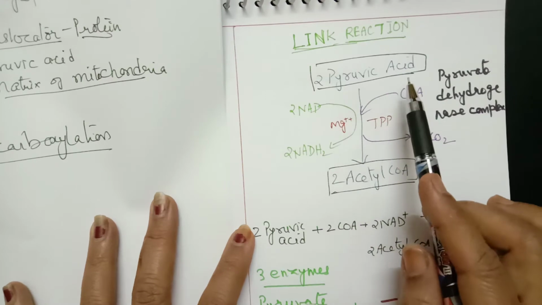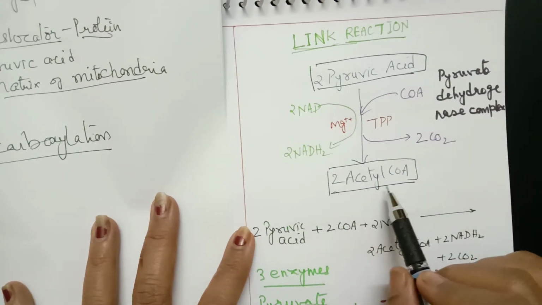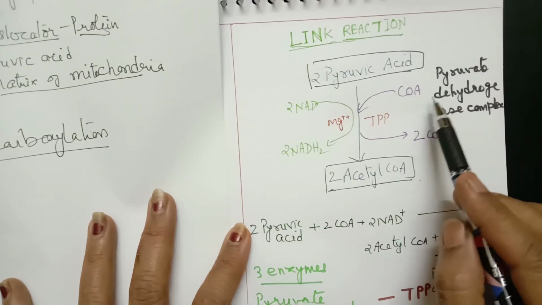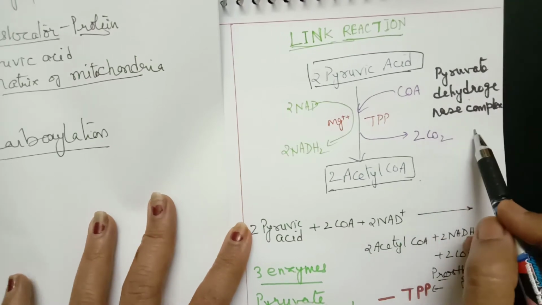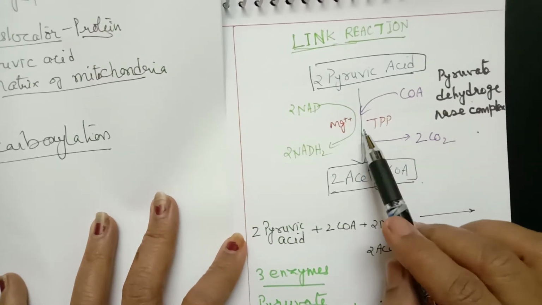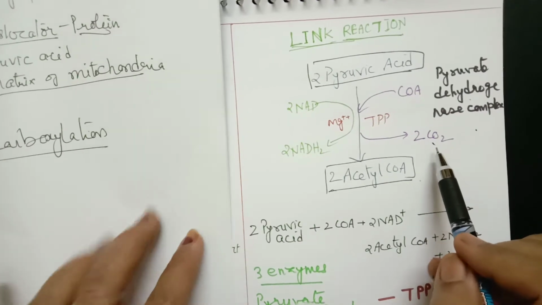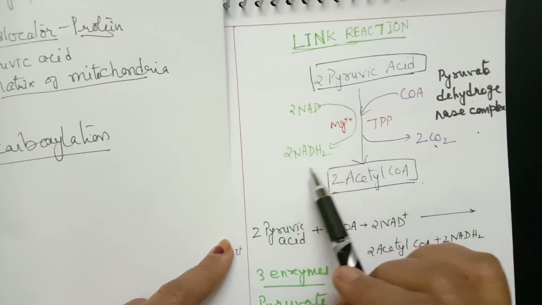2 molecules of pyruvic acid are converted into 2 molecules of acetyl coenzyme A in the presence of the enzyme pyruvate dehydrogenase complex. Here 2 molecules of carbon dioxide are liberated because it is a decarboxylation, and it is an oxidation, so NADH2 is formed.